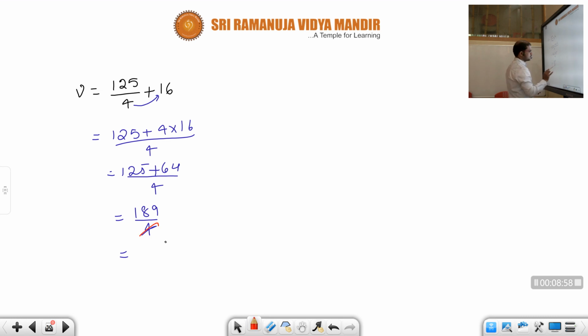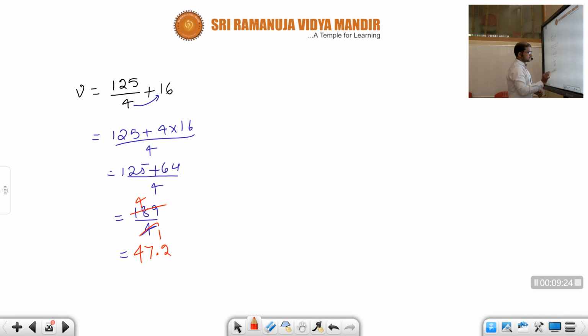Here we won't get an exact value, because whenever you want a number to be exactly divisible by 4, the tens digit must be either 2 or 4. See here, 4 1s are 4, 4 4s are 16, and 16 means 29. So 4 7s are 28. Next, 1 will be remaining.